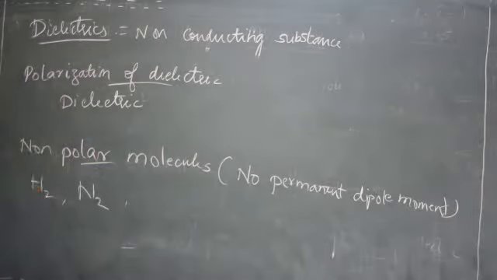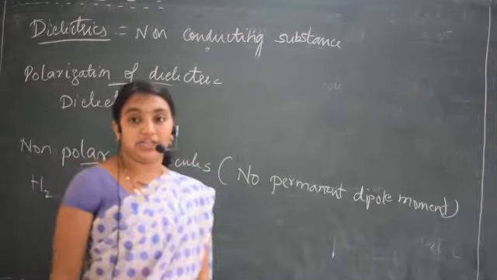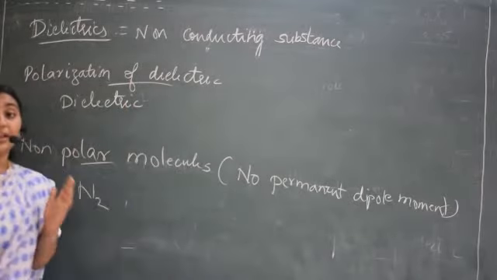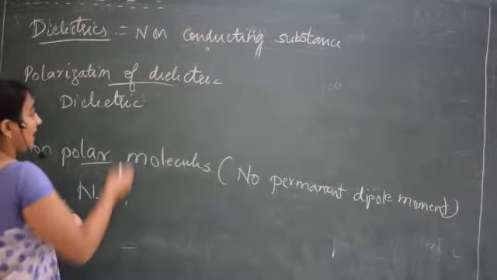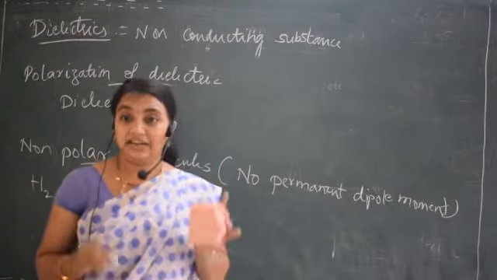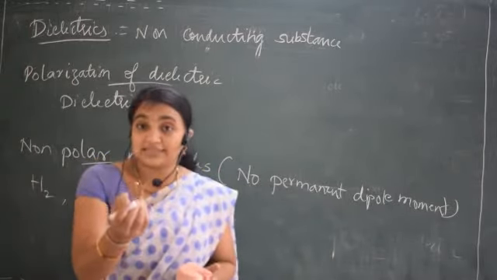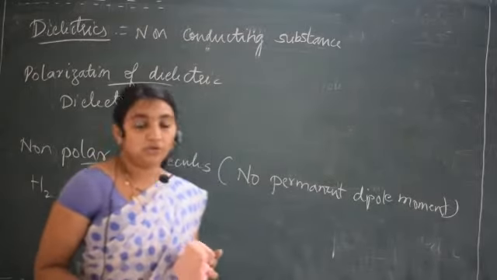When a dielectric is placed in an external electric field, the dipoles experience a torque and they align themselves in a particular direction. When they align themselves in a particular direction, the dipole moment will be induced in the dielectric. What is happening?